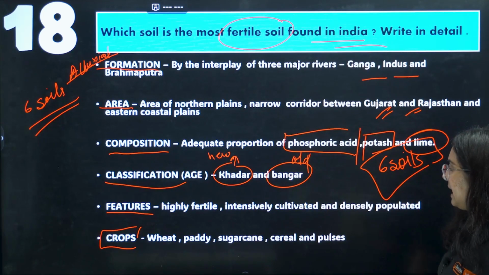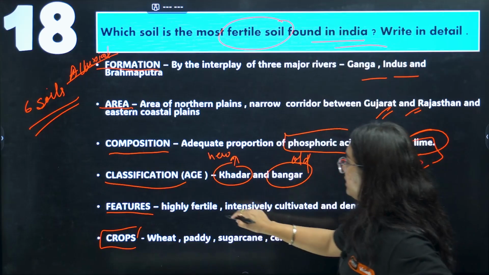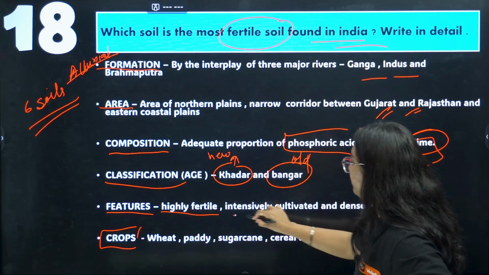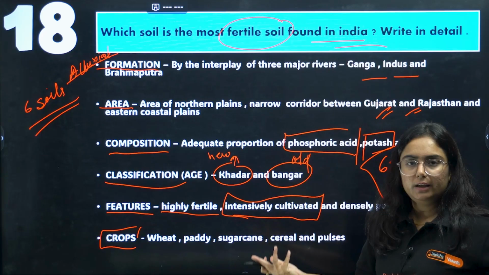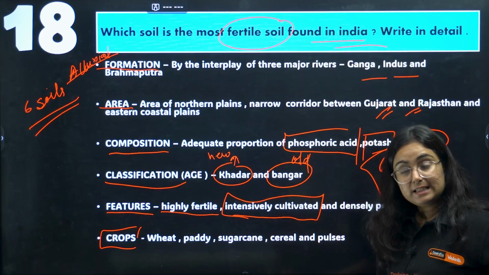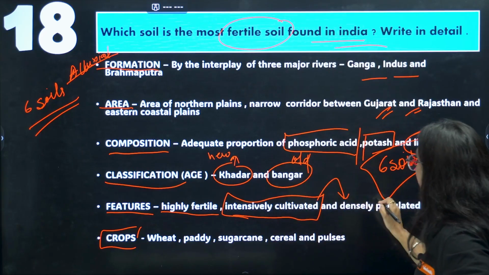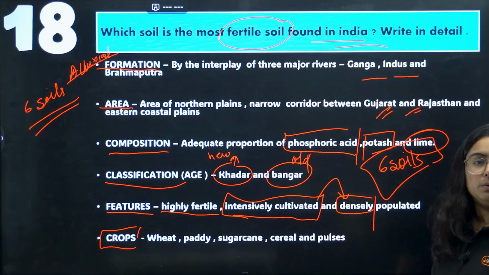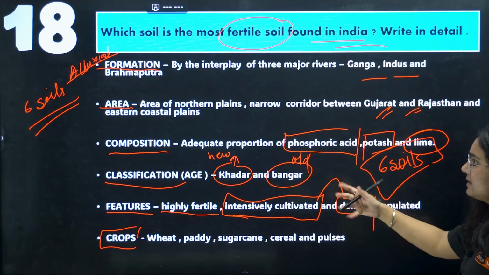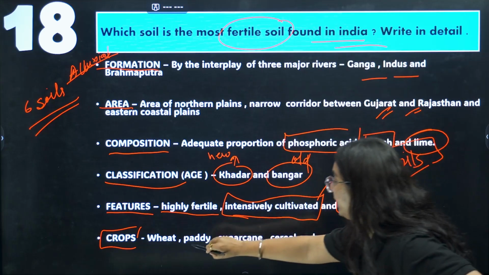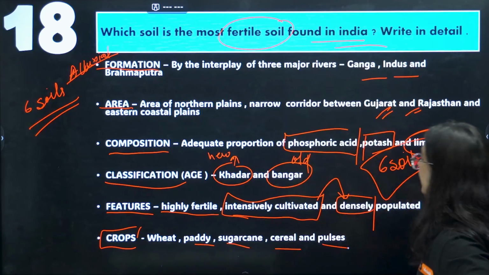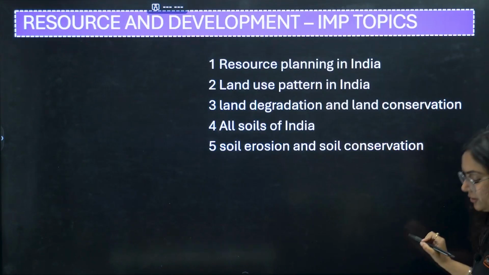We have read this in 9th class. Features: it is highly fertile soil. When it is highly fertile, everyone wants to cultivate there, so it is intensely cultivated and the population is densely settled over there. I have just used keywords here. Wheat, paddy, sugarcane, cereals and pulses are grown in this region.